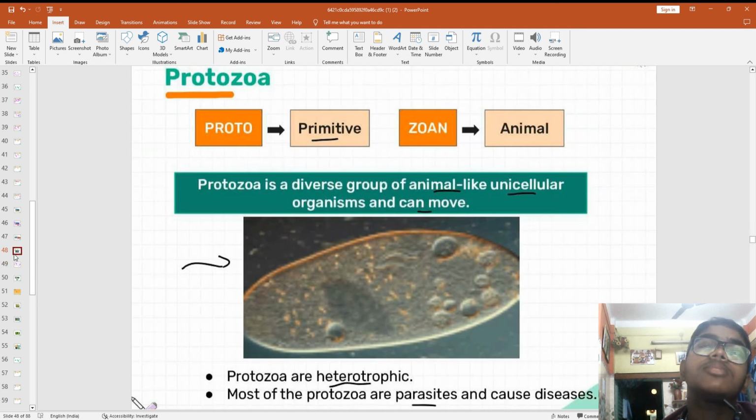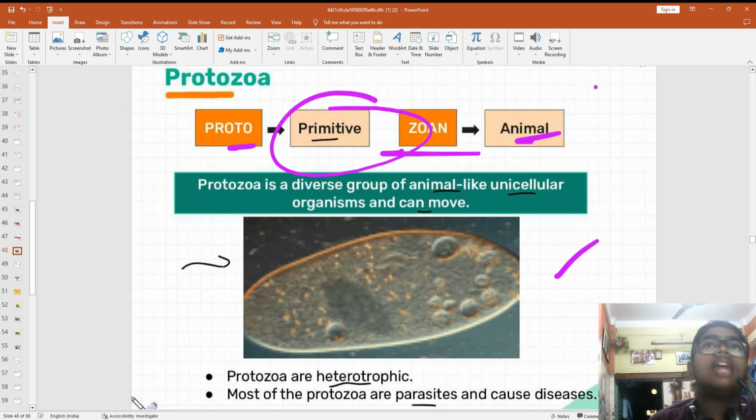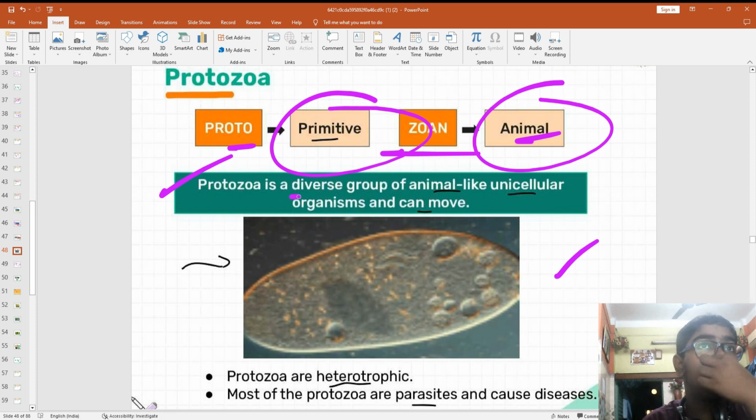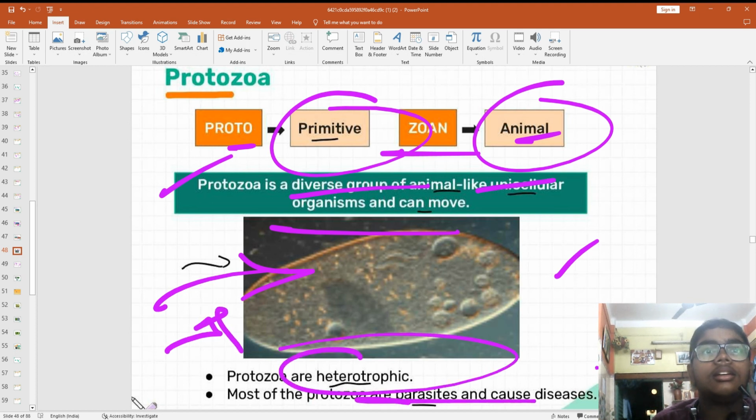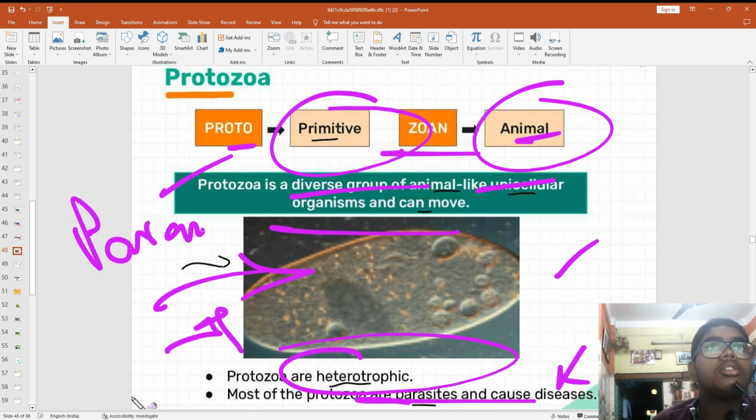Who is doing the transmission? Mosquito. But what is transferring? Protozoa. Proto means primitive and zoan means animal. So protozoa is a diverse group of animal-like unicellular organisms. They are heterotrophic and they are mostly parasites and cause disease. Parasites हैं, so they will cause disease. Also they are heterotrophic.